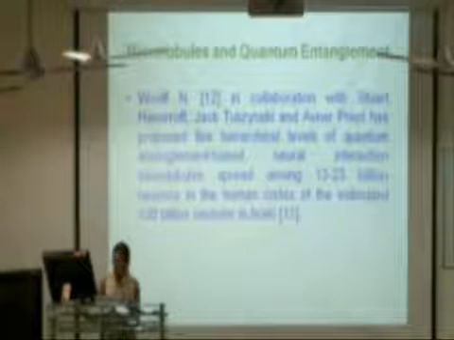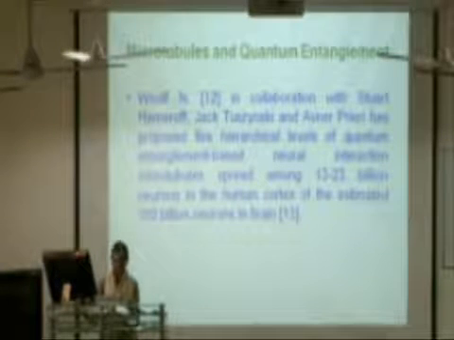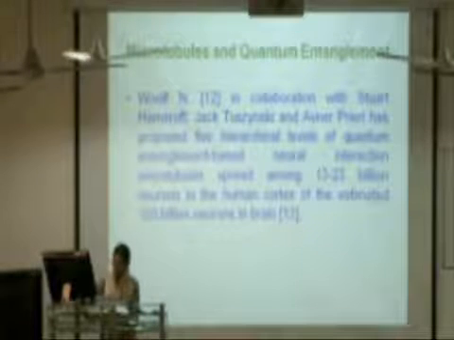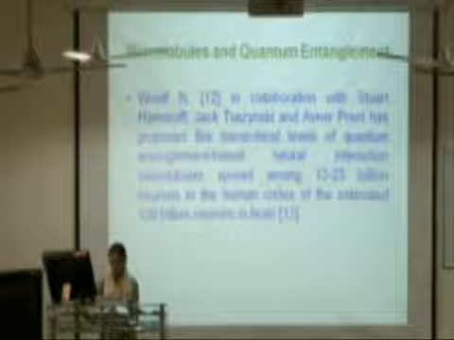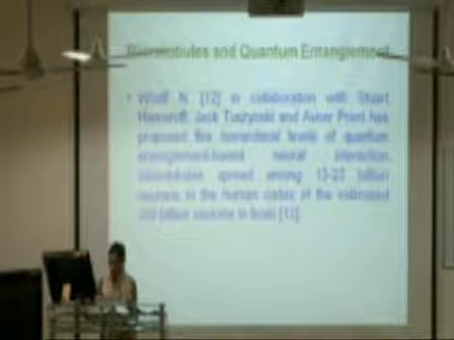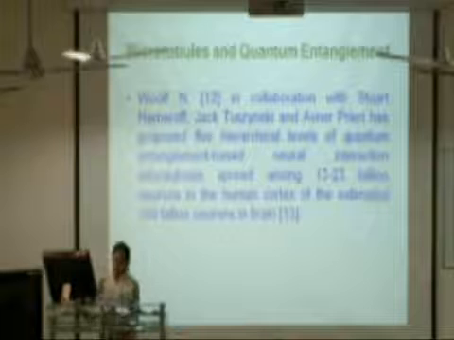Professor Nancy Woolf and others have proposed five hierarchical levels of neural interaction. Microtubules are spread among 13 to 23 billion neurons in the human cortex, of the estimated 100 billion neurons in the brain.